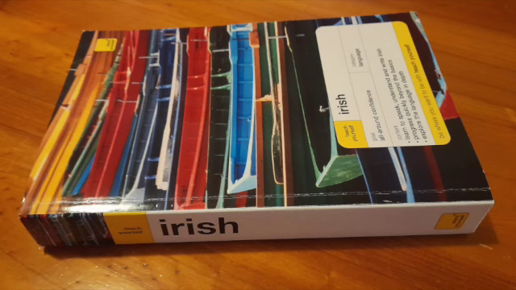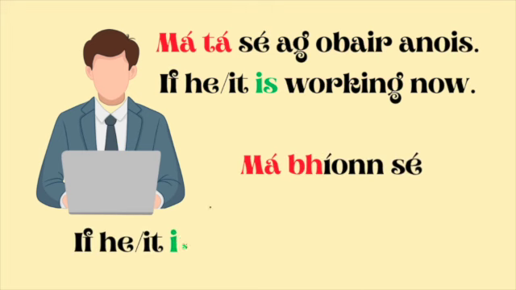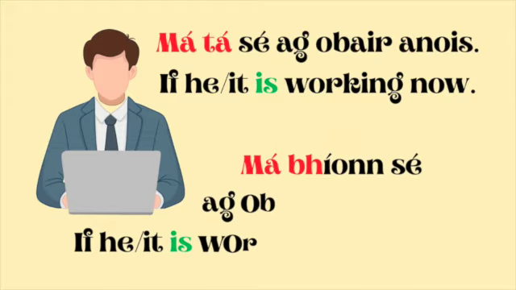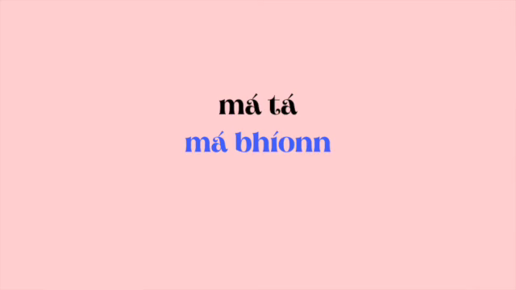The book Teach Yourself Irish on page 280 also tells us that má is followed by the present tense when either present or future events are being referred to. And on the next page, it uses an example to contrast how tá and bíonn might be used after má. Má tá sé ag obair anois, if he or it is working now. Má bhíonn sé ag obair amárach, if he or it is working tomorrow. So there's your difference between má tá and má bhíonn.